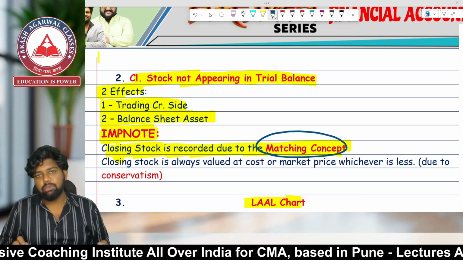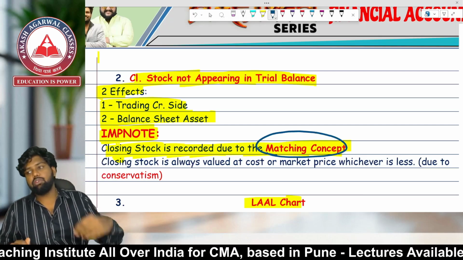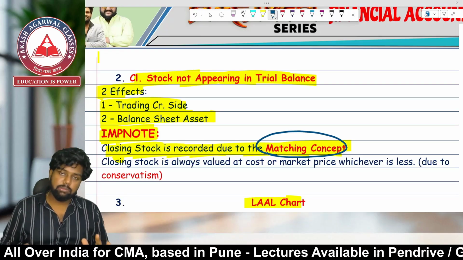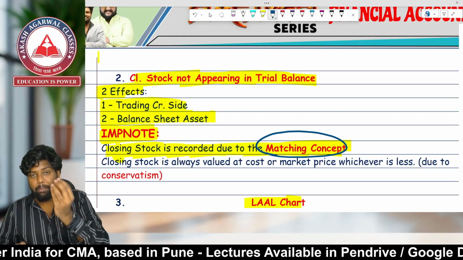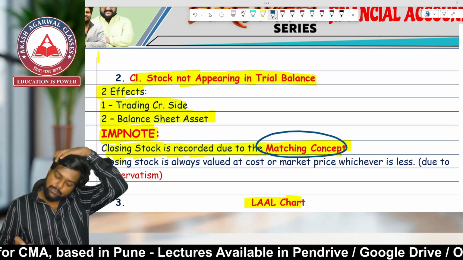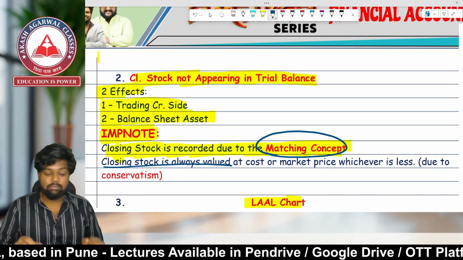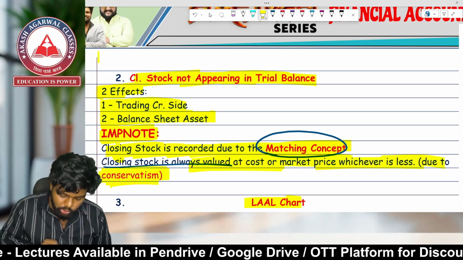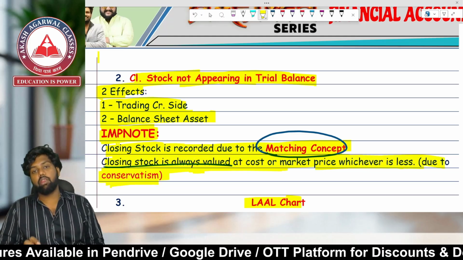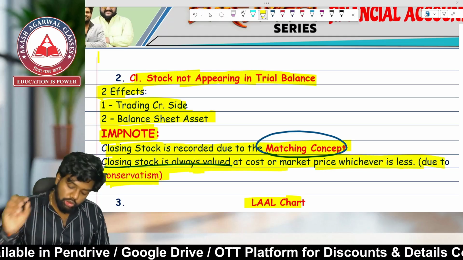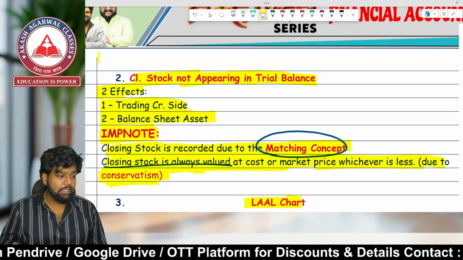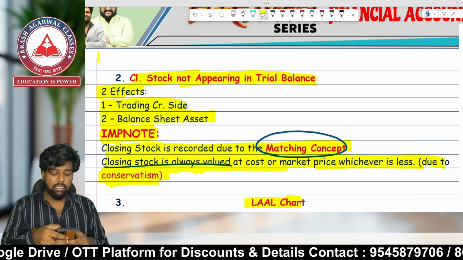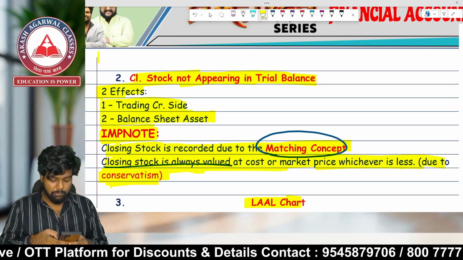And the matching concept says to match the current year revenue with the current year expenses. We all know that. What does the matching concept tell us? You have to match the current year revenue with the current year expenses. Closing stock is always valued at which price? Cost price or market price, whichever is less, due to the concept of conservatism. Very, very important.